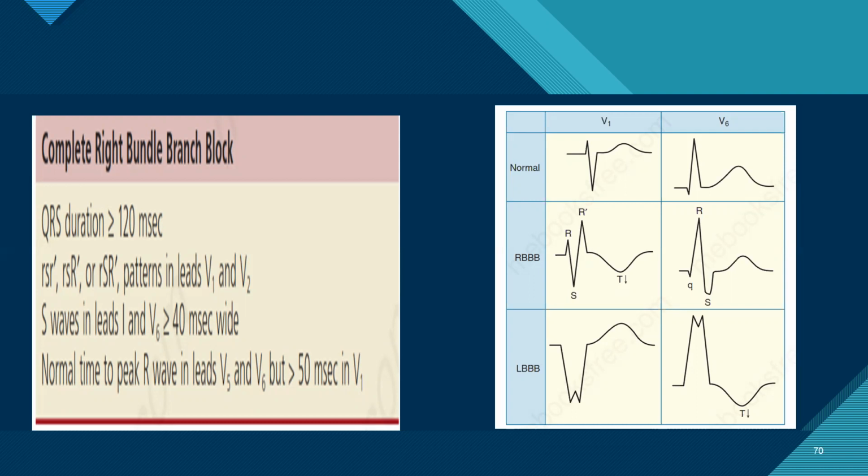How do you differentiate incomplete RBBB from complete RBBB? The QRS duration. The morphology is the same. In morphology, there is no difference, the difference is the duration. So basically, it is the duration of the QRS complex, and the onset to peak R wave also.